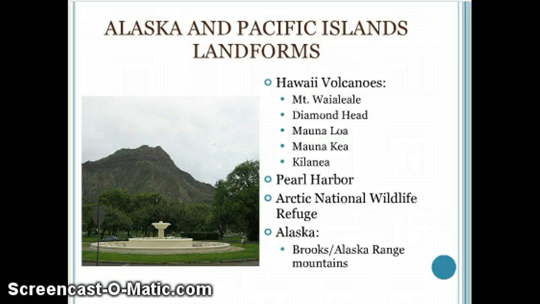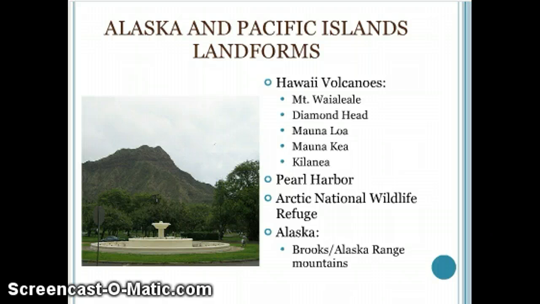Hawaii has multiple volcanoes. These volcanoes once erupted a long time ago, and the lava from them created Hawaii and its other smaller islands. Mount Waialeale, Diamond Head, Mauna Loa and Kea, and Kilauea are examples of the volcanoes. Shown to the left is a picture of the volcano Diamond Head. In Alaska, they have an Arctic National Wildlife Refuge, along with occasional brooks and mountain ranges.